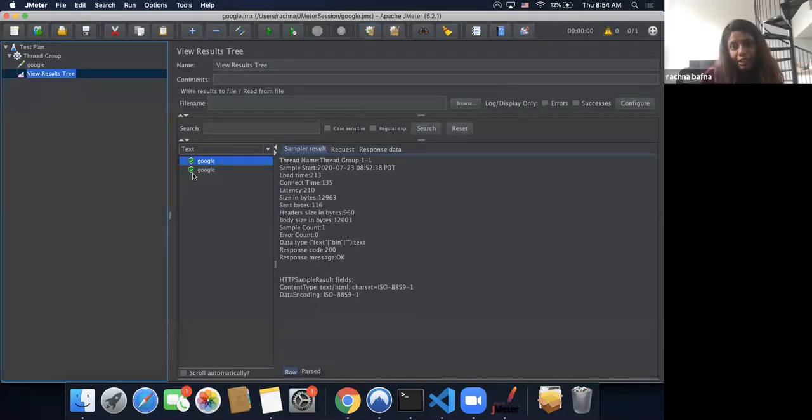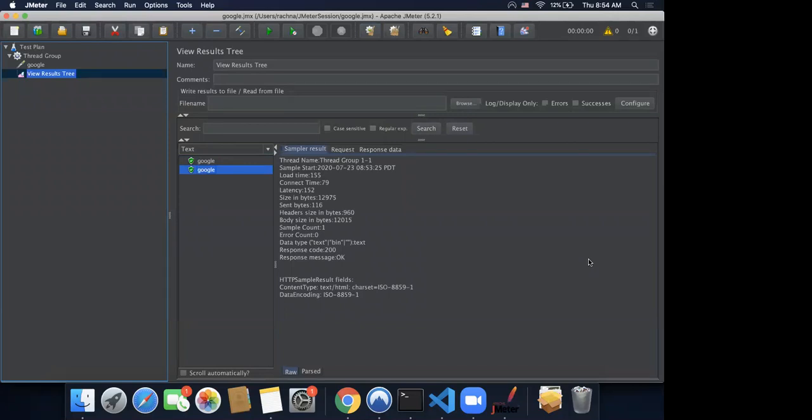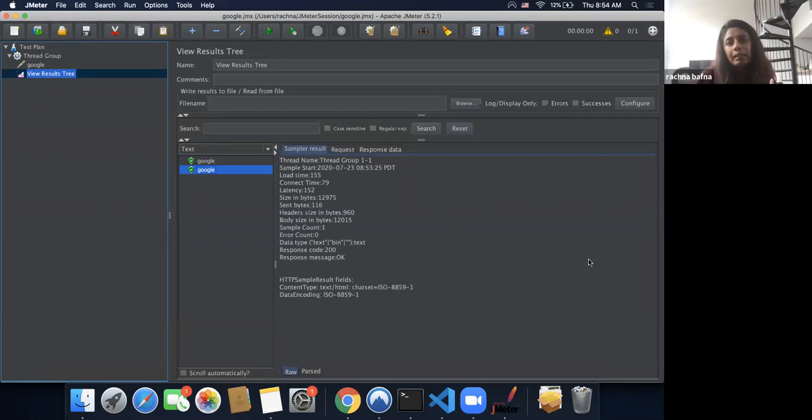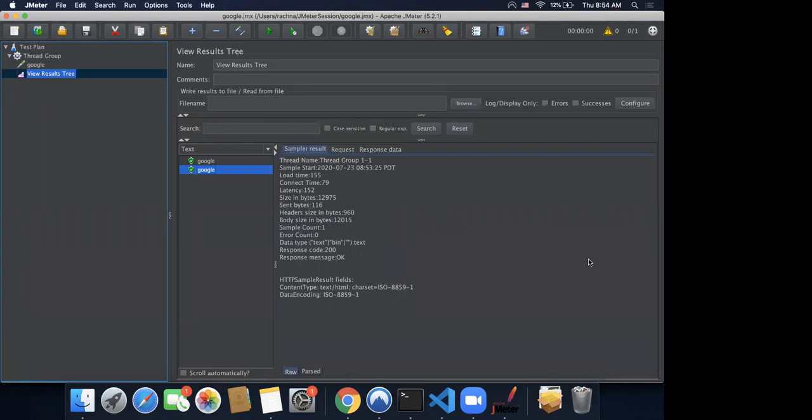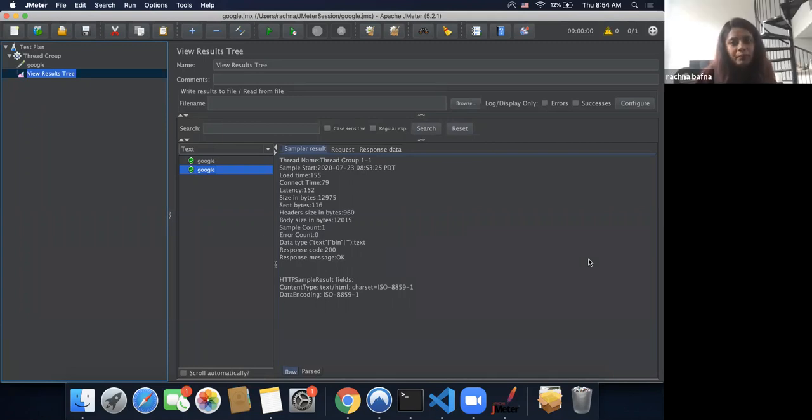Yes, congratulations, you wrote your first ever JMeter script today. I'm trying to keep it as simple as possible, at least for today's session, so that you guys don't feel overwhelmed with the information. Going forward, sessions will start getting a little more complicated, but I like to explain things in as simple words as possible. So keep me posted if you think that my pace is too fast or too slow, or if you want me to change the way I explain things. Any feedback is good feedback.